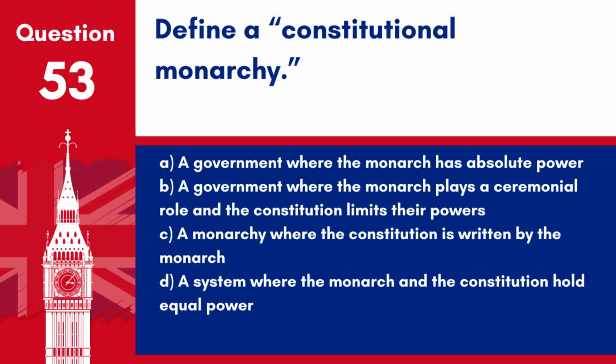D. A system where the monarch and the constitution hold equal power. Answer: B. The UK is a constitutional monarchy where the monarch has limited powers and acts on the advice of elected officials.